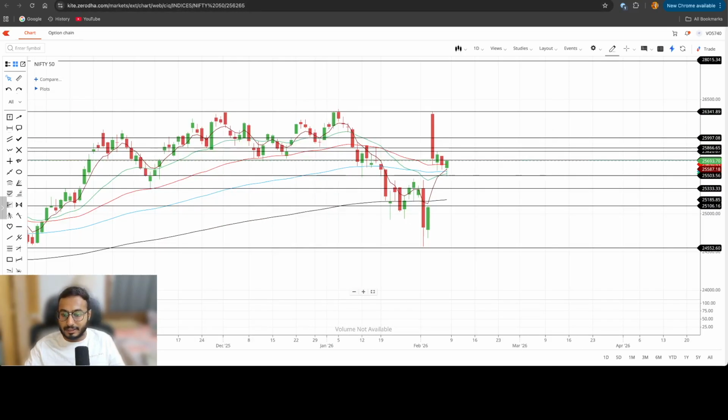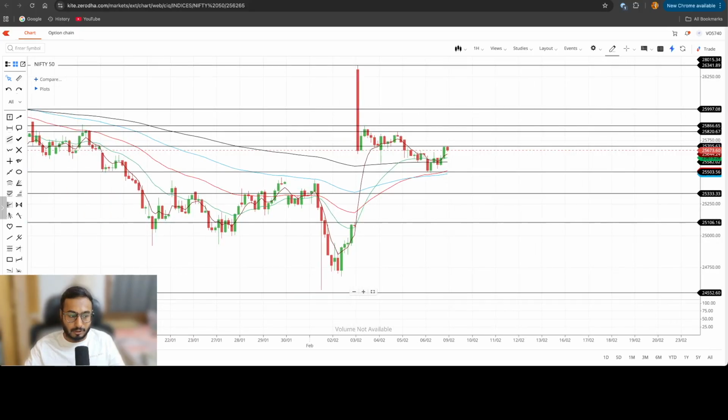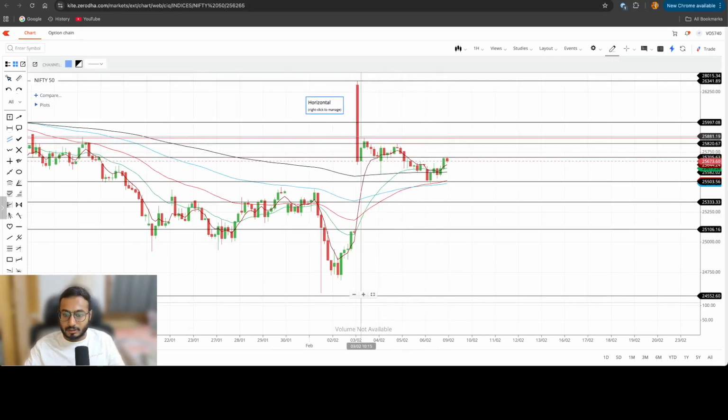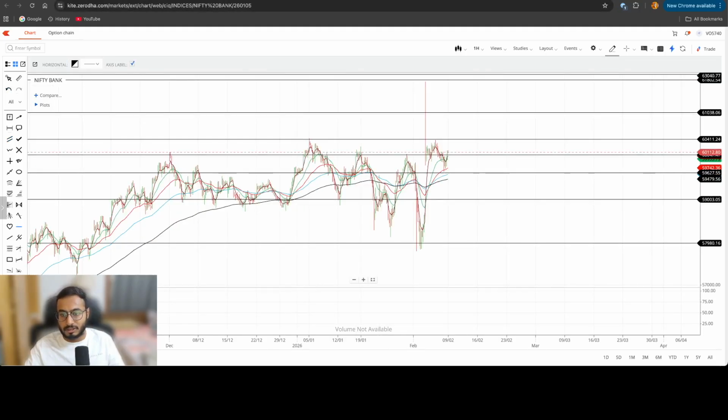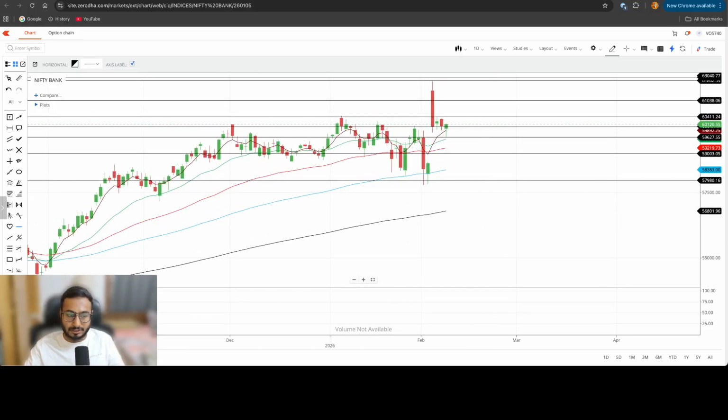Okay, let me tell you the no trading range for Nifty as well. No trading range, I think, let's keep all our traders safe. The no trading range will be from 25,500 till 25,800. Unless you break this range, do not take any swing or positional perspective. It's my recommendation, but at the end, you are the decision maker.